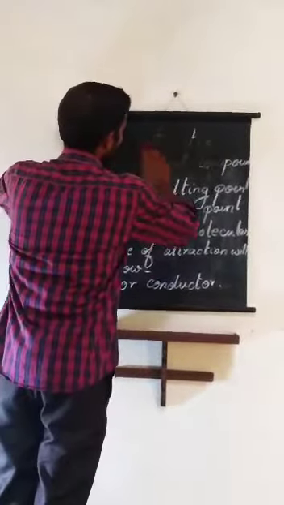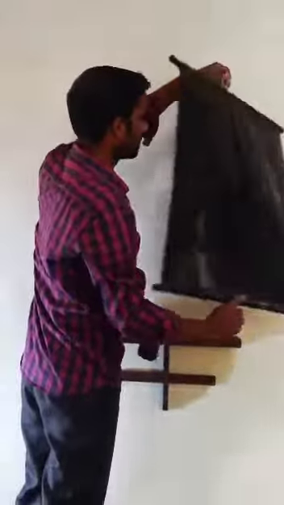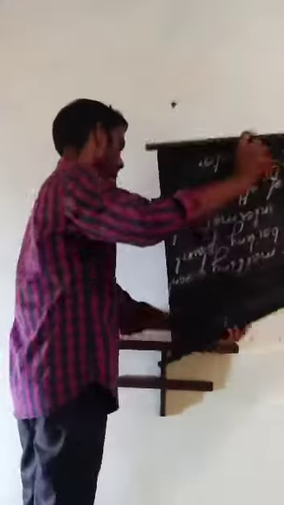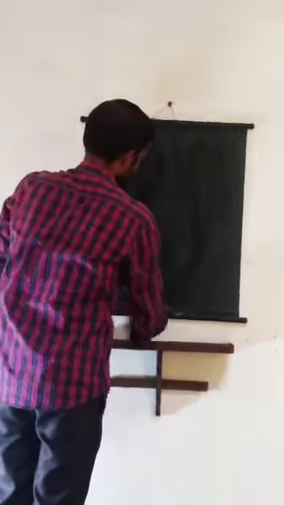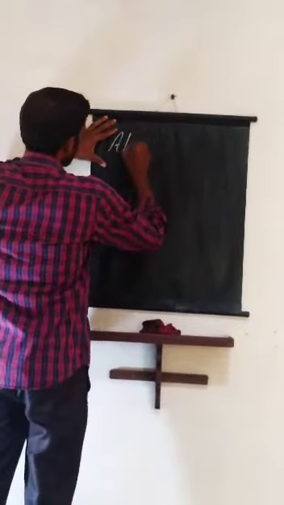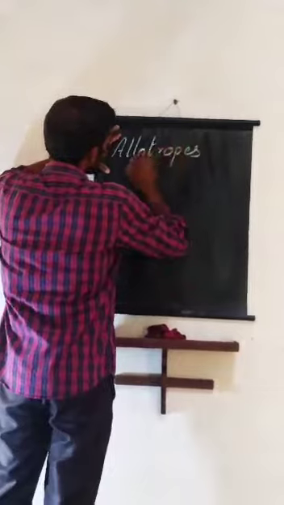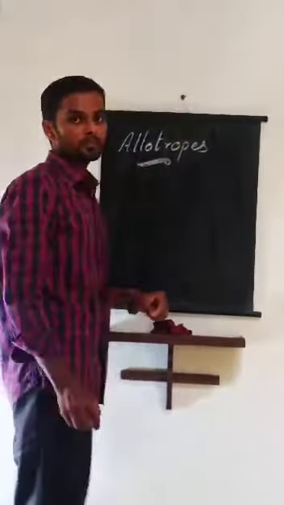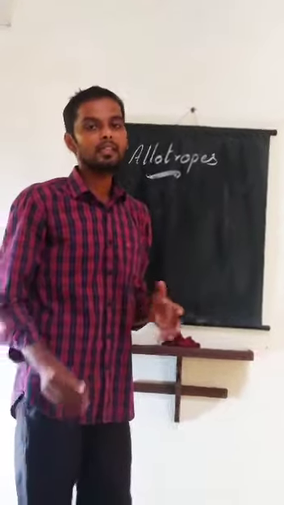Next one, we can see about allotropes. Next topic is about allotropes. So what is meant by allotropes?